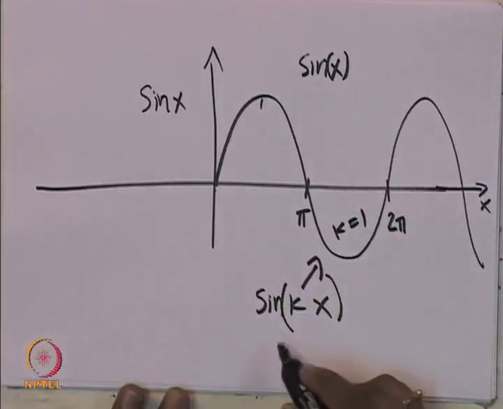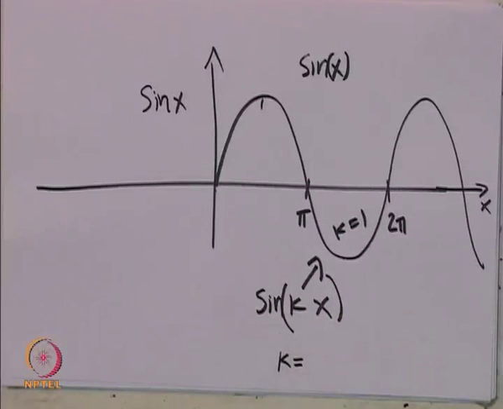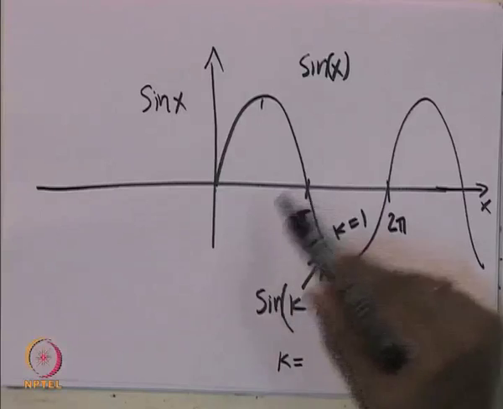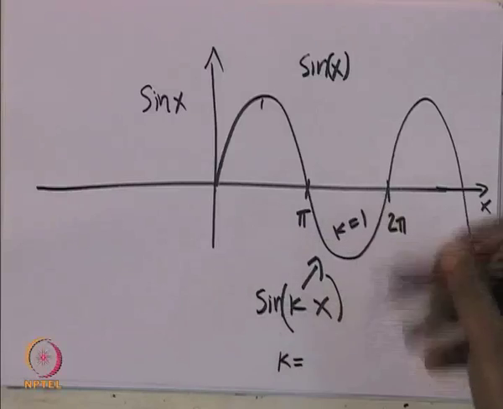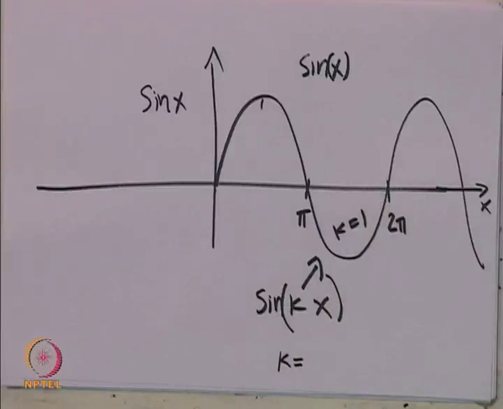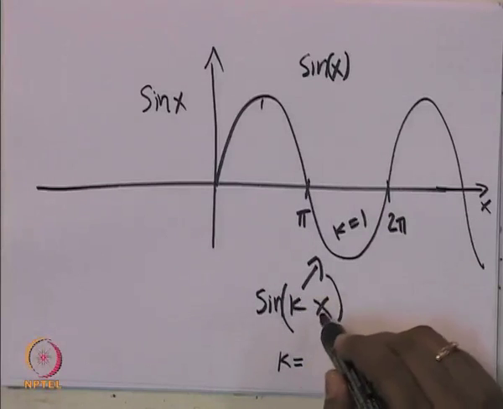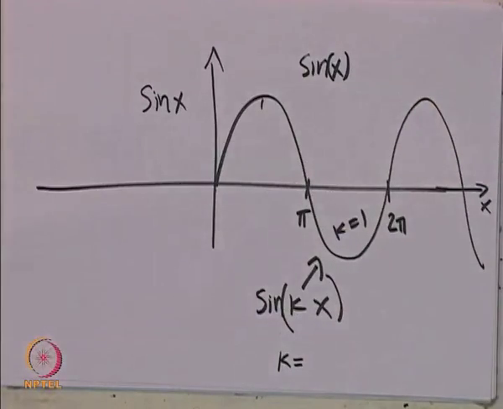You can just specify k, because if your k is 1, you have sin x, if your k is 2, you have something else, if k is 3.5, some other kind of wave. Just by saying it is a sine wave with k equal to 1 or k equal to 2, everybody will understand immediately the shape of it.